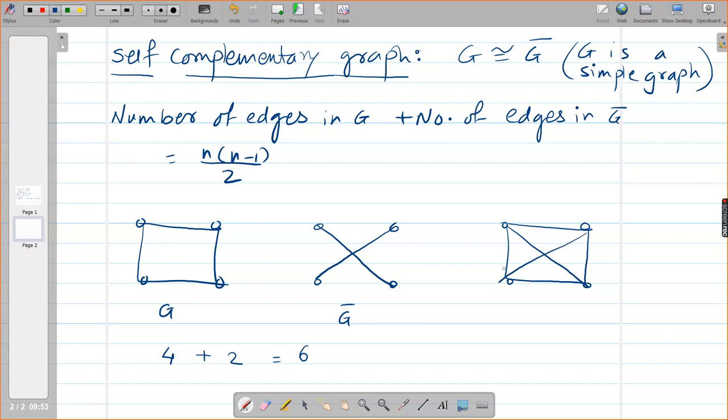And how many edges are there in K4? 6 edges. Do you understand it? And this fact we are going to use in the theorem.